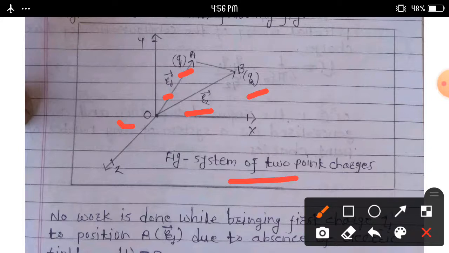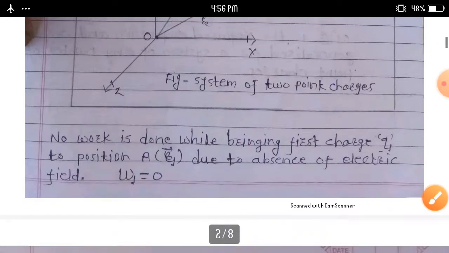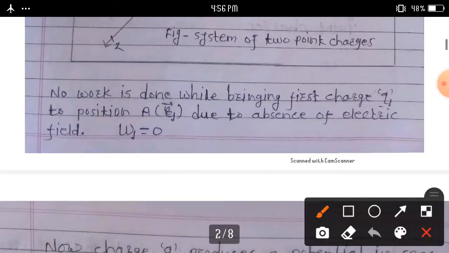No work is done while bringing the first charge Q1 to the position R1, due to the absence of an electric field. So W1 is equal to 0.